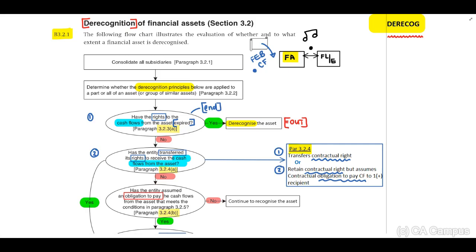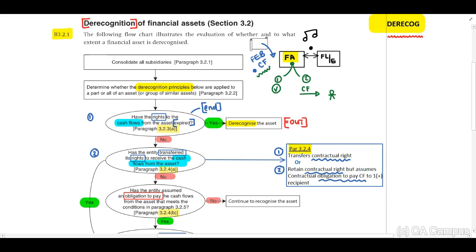Now, if you think about our financial instrument, the purpose of a financial asset is to receive our cash flows. Therefore, if this entity either 1, transfer the right as part of a contract, or 2, has the obligation to pay the cash flow that they receive to another entity or party, then they would have transferred the rights.